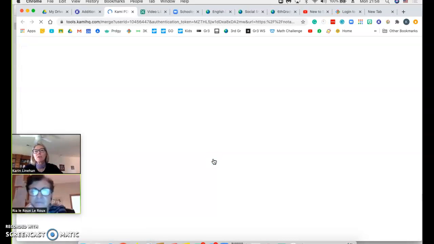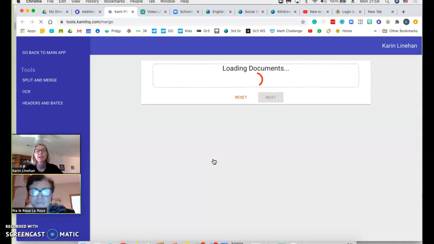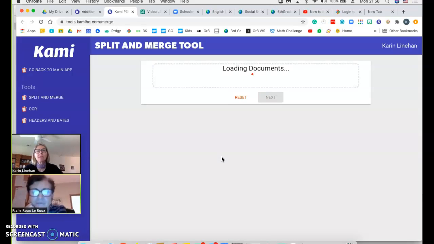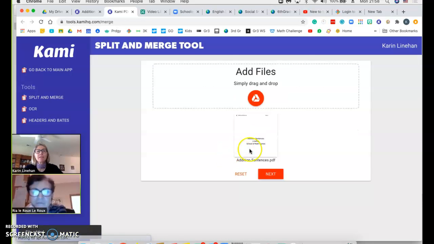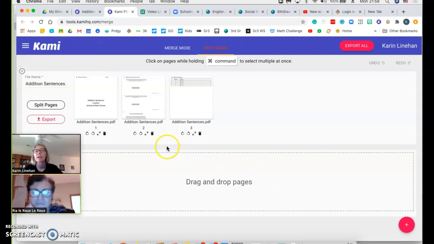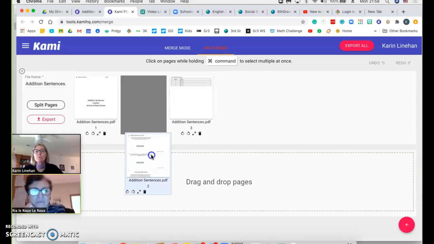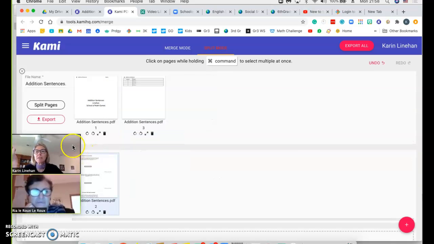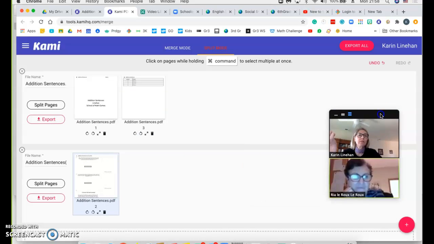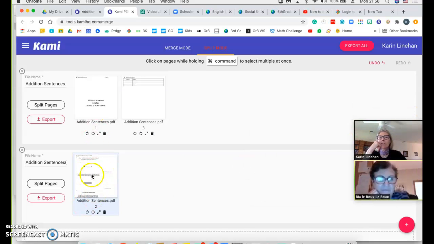It's basically asking you which one you want to split and merge. It's this one. Next. I don't want this page, so I'm not going to include that. And I don't want this page because I don't want them to have the answers. There's no need for the title page because we're not printing it. So all I'm going to do is put this one in. Drag and drop. There it is.